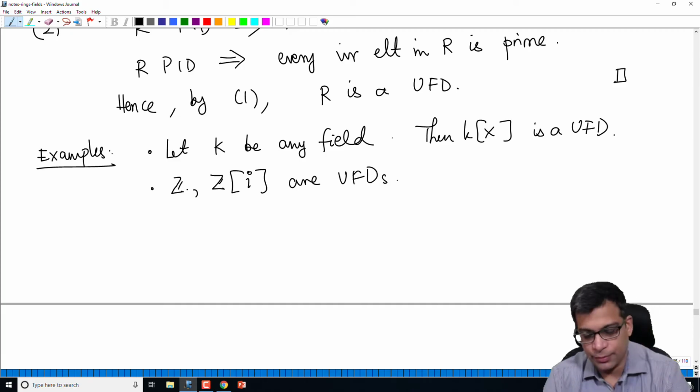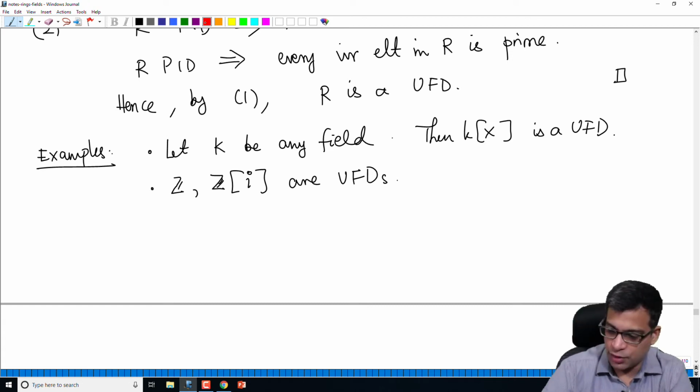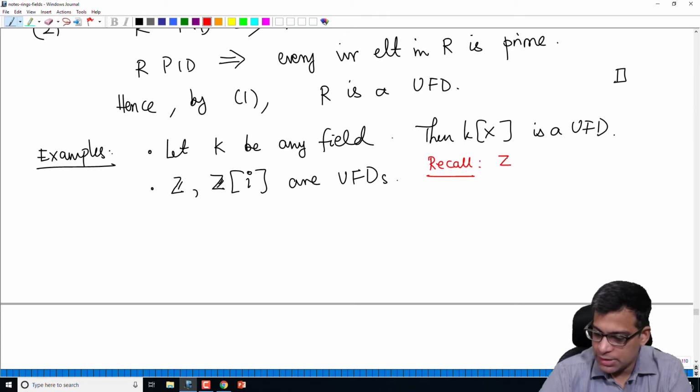Z is something that we are familiar with. Of course, in Z every element is principal, so it is a PID, hence a UFD. But in school, for example, you know that integers can be factored uniquely into a product of prime numbers. So that is already known to us, that Z is a UFD. The new thing is that Z[i] is a UFD. So I do not recall if I commented on this, so I'll just comment on it without proving it. Recall, Z[i] is a PID.